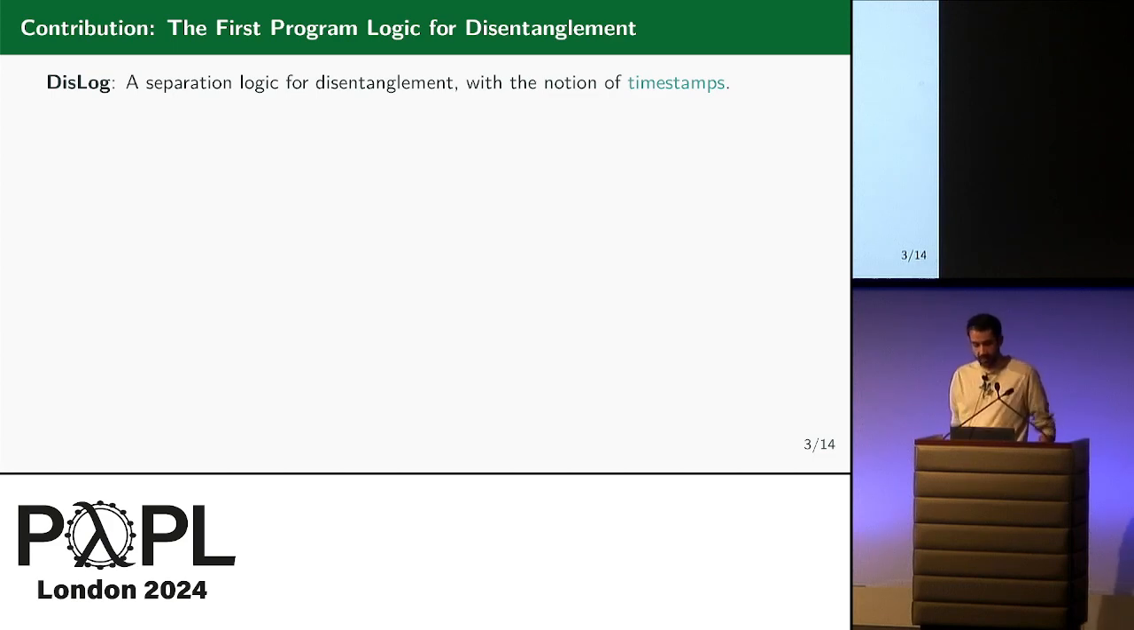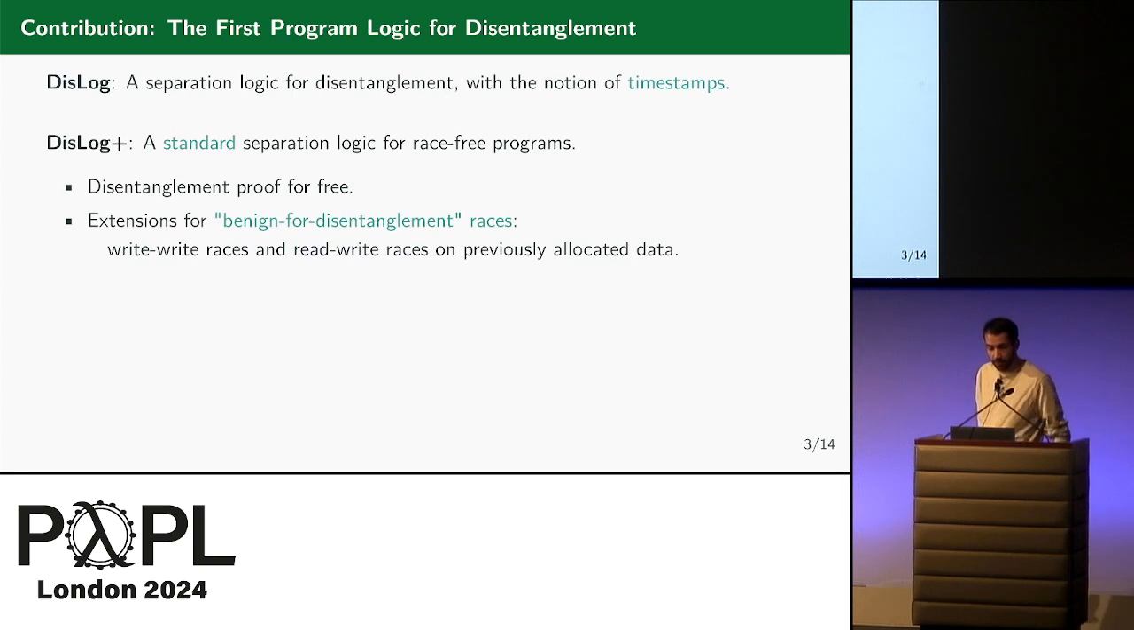But we also present another separation logic called DisLog+, which is a standard separation logic for race-free programs, that is, separation logic without invariants. It yields disentanglement proofs for free, since race-free programs are always disentangled. And we also provide extensions for banning disentanglement races, which are write-write races and read-write races on pre-allocated data.